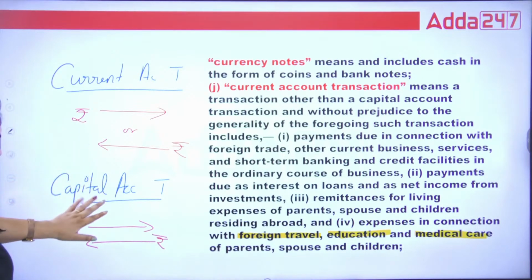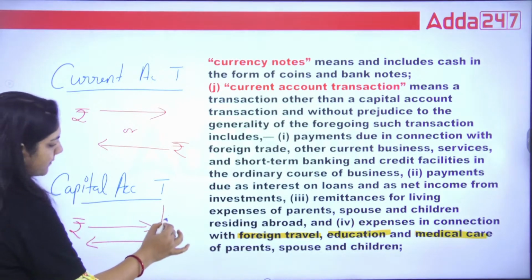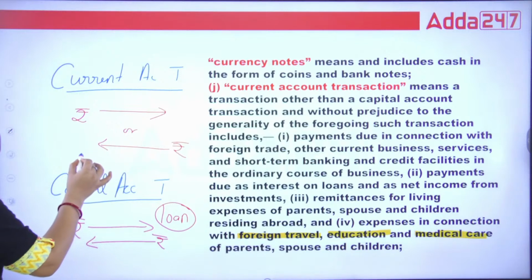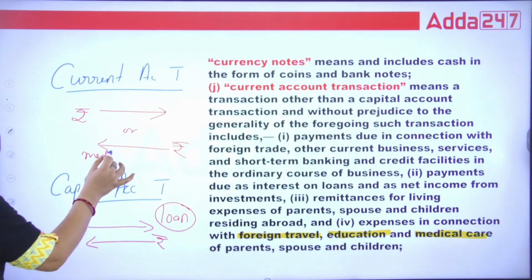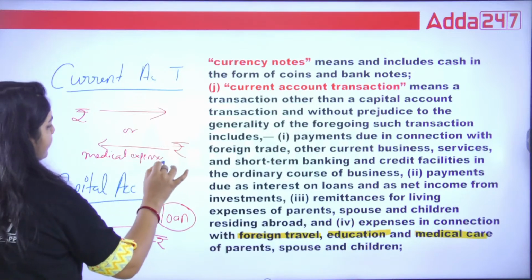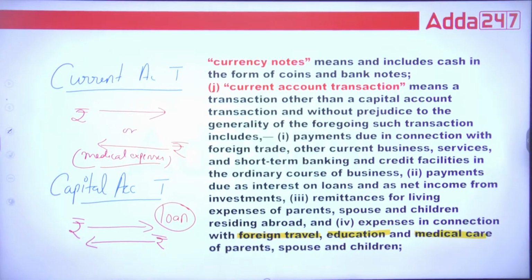And what is capital? Suppose the best example of this is a loan. The loan will come back. In current, medical expenses, traveling, etc. So I think the concept is clear to all of you.